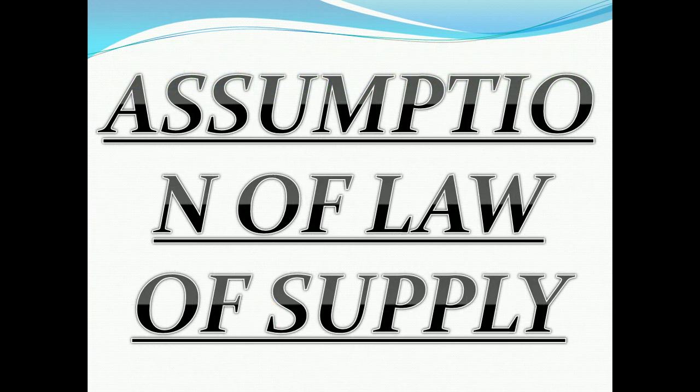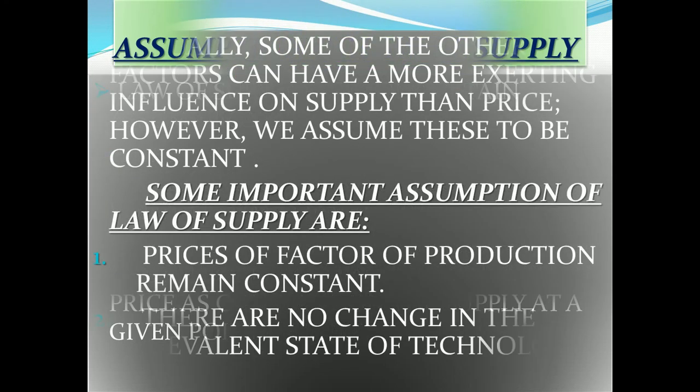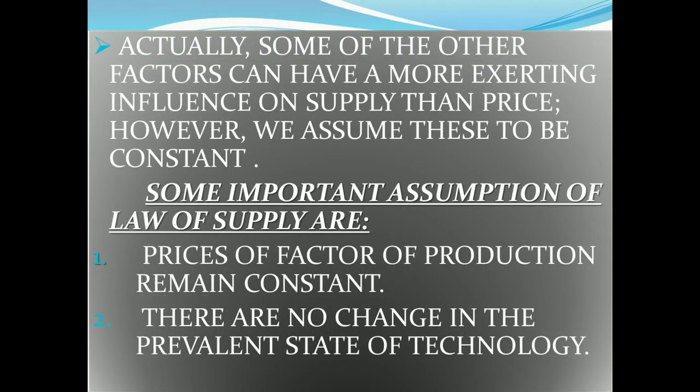So there are some assumptions of the law of supply. If we do not assume that other factors are unchanged, it is not possible to prove the law of supply. So the law of supply rests on certain assumptions. There are several factors affecting the supply of a good, as we already learned. Other than price, they must be unchanged or constant. The law of supply assumes the effect of all factors other than price as constant on supply at a given time and given price. Actually, some of the other factors can have more influence on supply than the price.